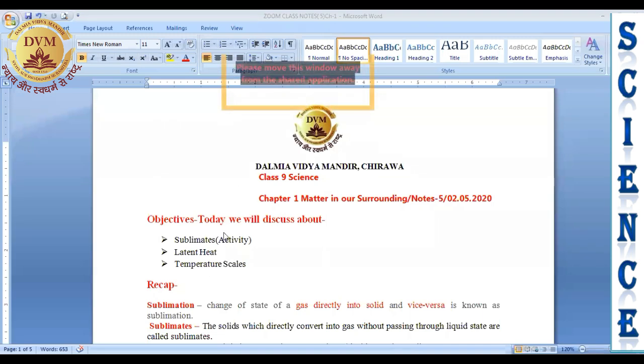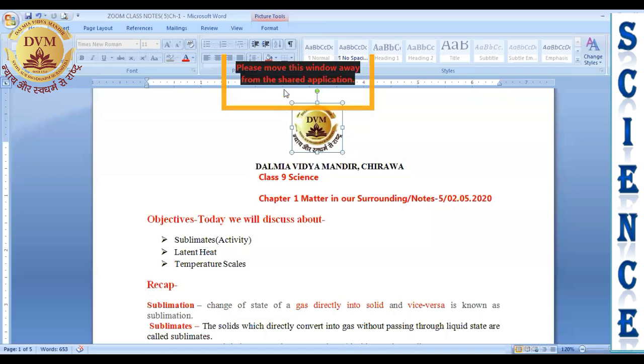So before coming to today's topic, let's have a quick recap. We have already discussed the process of sublimation. What is sublimation?